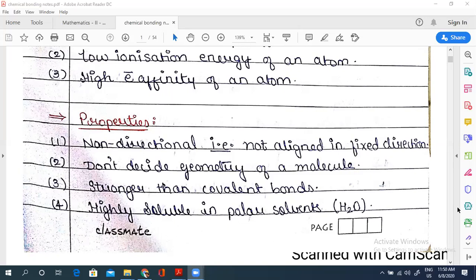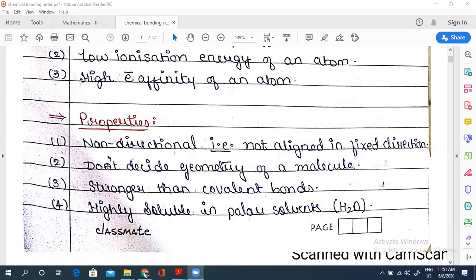So ionic compounds are polar because of these charges. And we know that like dissolves like, so polar compounds or polar molecules are dissolved in polar solvents such as H2O. We'll talk about solvents later. There's a small topic on solvents and solubility.